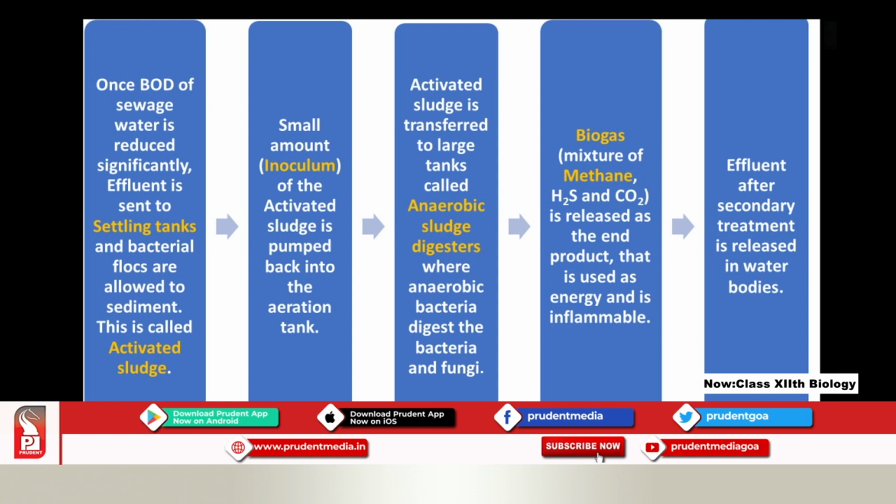Biogas is a mixture of methane, which I highlighted because it is predominant, H2S and carbon dioxide, which is very important. So biogas is produced, which is methane, CH4, hydrogen sulfide, H2S, and carbon dioxide. This is released as the end product, and it is used as energy and is highly inflammable. I have already told you this is used as energy.